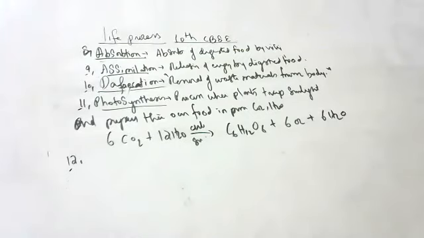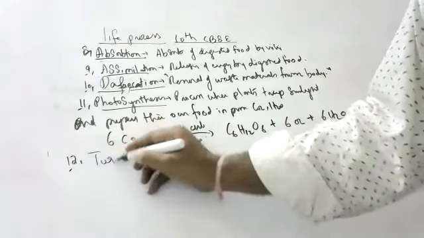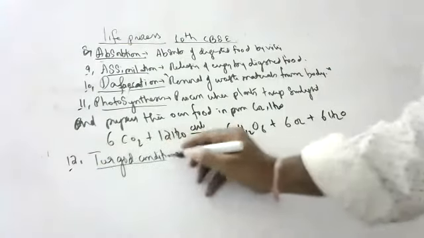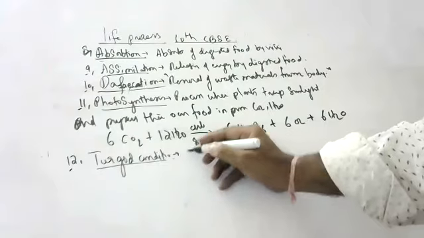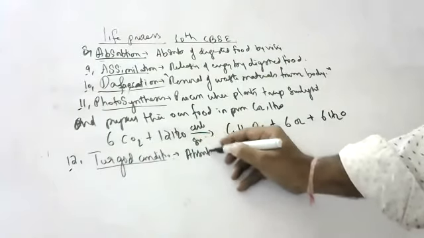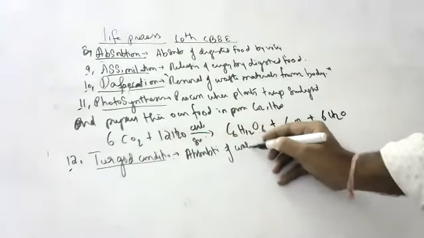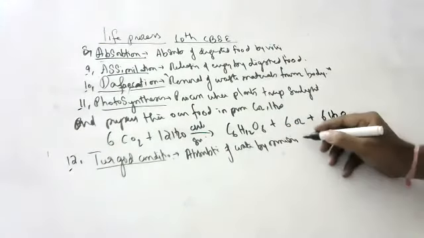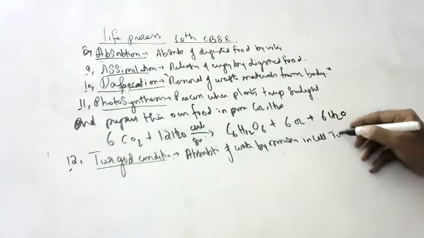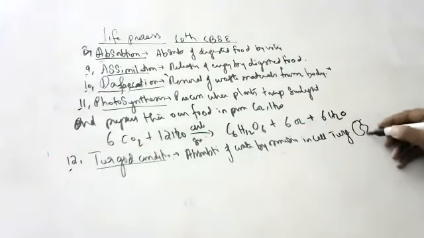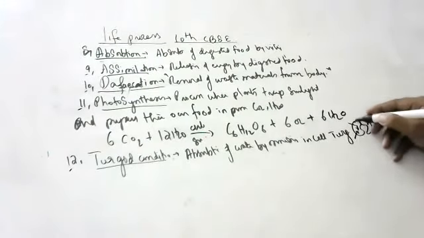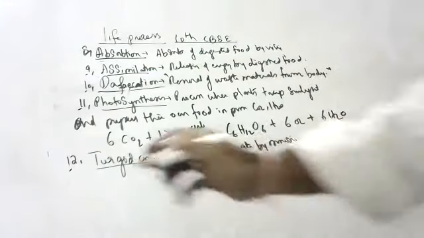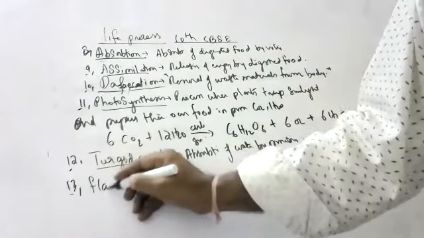Okay, children. Next, what is meant by turgid condition? Turgid condition is absorption of water by osmosis in a cell, called turgidity. Whenever cells absorb water, they swell. That swelling is called turgidity.